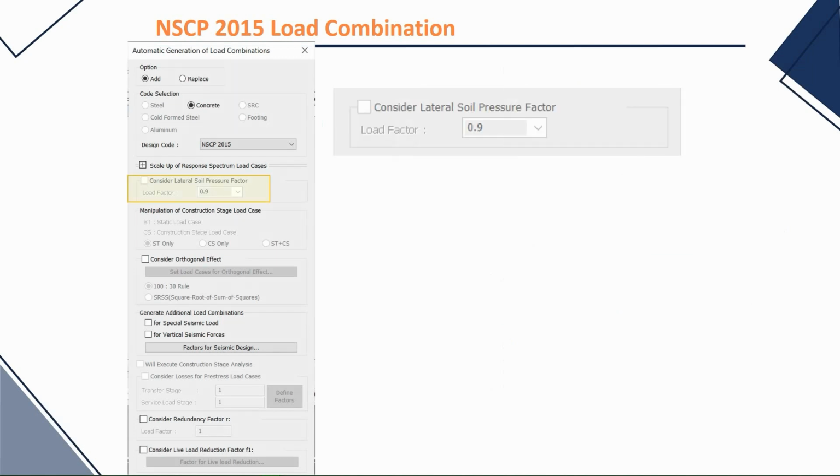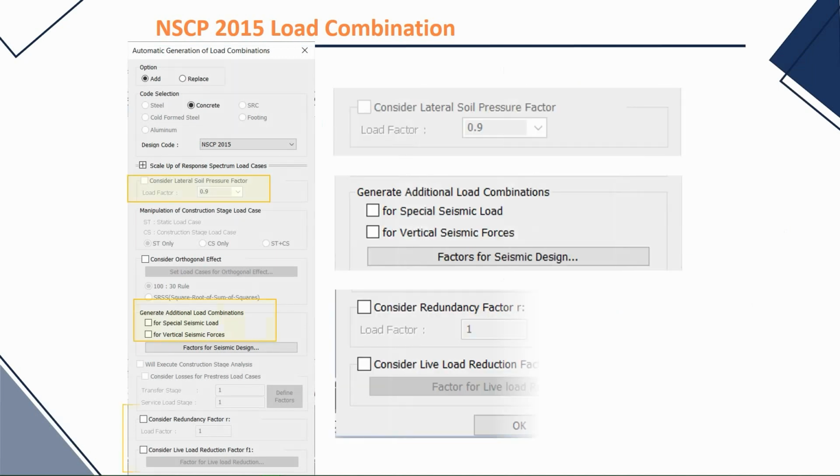We can consider lateral soil pressure factor and the orthogonal effect, add a special load combination for seismic, and other reduction factors for live load as stated in the code I presented earlier. And we can auto-generate an NSCP 2015 load combination not just for concrete design but for steel and footings as well. And that's for the load combination in Midas Gen.